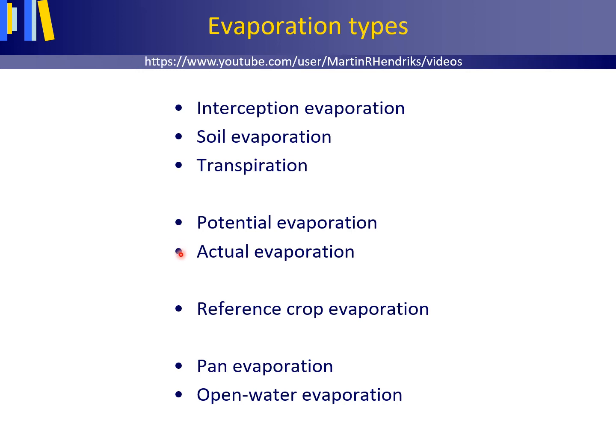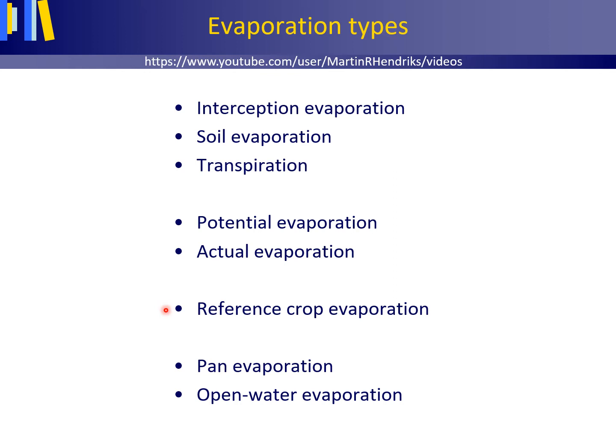Actual evaporation is the evaporation rate in millimeter per day under existing atmospheric, soil and vegetation conditions. The atmosphere may be humid, the soil may be dry, and/or plant stomata may be closed. These are all circumstances that limit evaporation. The actual evaporation is therefore always less than or equal to the potential evaporation.